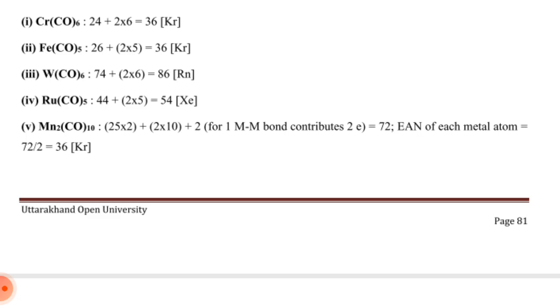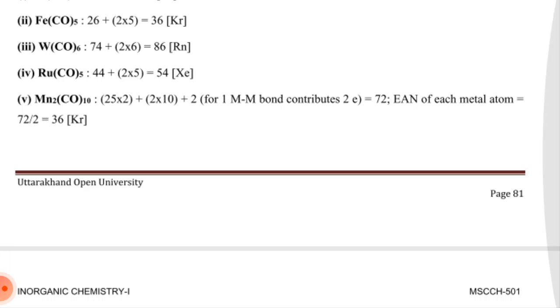Iron pentacarbonyl is 26 plus 2 multiplied by 5, which is 36, krypton. Then tungsten hexacarbonyl is 74 plus 2 multiplied by 6, equal to 86, radon. Then ruthenium pentacarbonyl is 44 plus 2 multiplied by 5, which is 54, xenon.